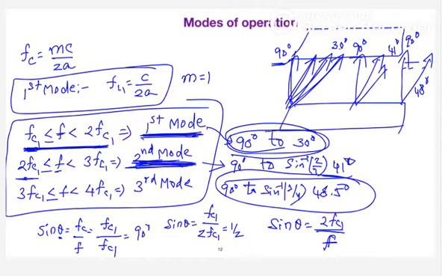But what is the important thing? The same 90 degrees cannot be possible for two different frequencies in the same mode. Which means in the same mode, if you consider two different frequencies, you will not get the same angle. So the same wave angle is possible for two different frequencies belonging to two different modes. If you take one frequency from here and another frequency from there, you will have the same wave angle. But it cannot be the case if you take two frequencies from the same mode; you cannot expect the same angle.